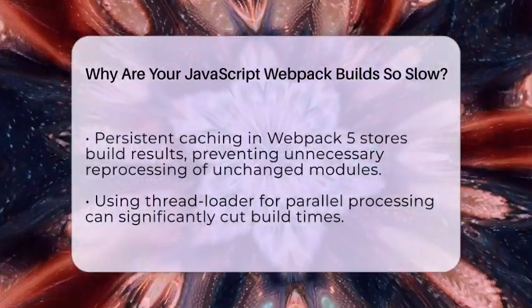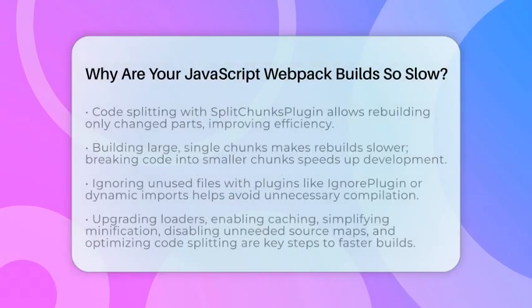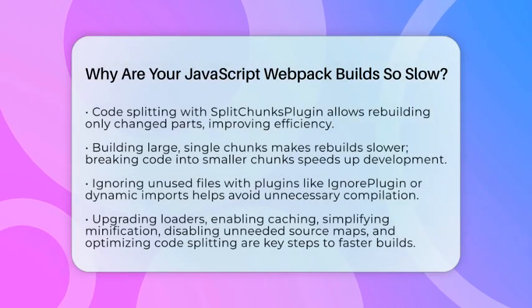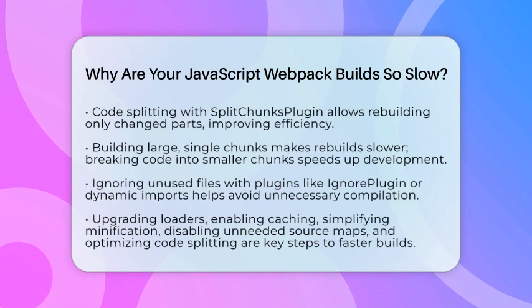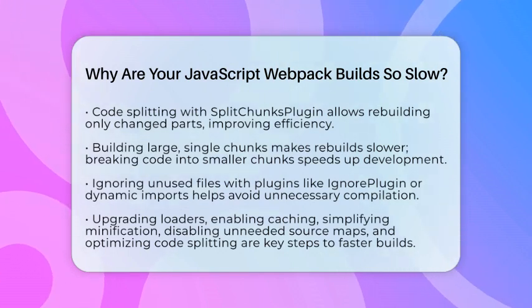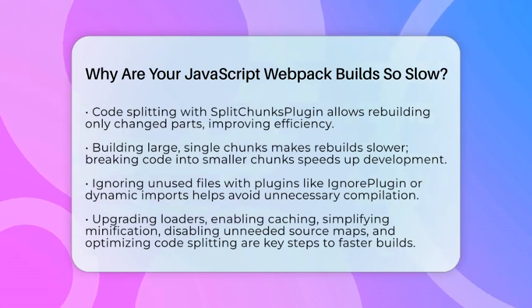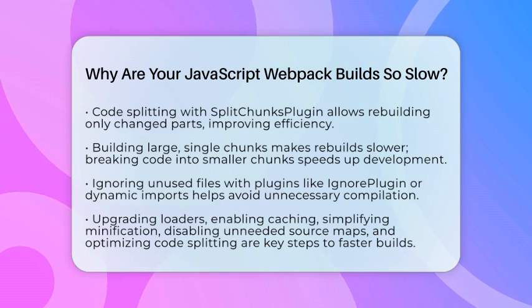Code splitting is also important. If your entire app is bundled into one big chunk, every rebuild takes longer. Breaking your code into smaller chunks with the Split Chunks plugin allows Webpack to rebuild only what's changed, speeding things up. Finally, compiling files that aren't used in your final bundle wastes time. Using plugins like Ignore Plugin or Dynamic Imports helps Webpack skip unnecessary files, making your builds leaner.